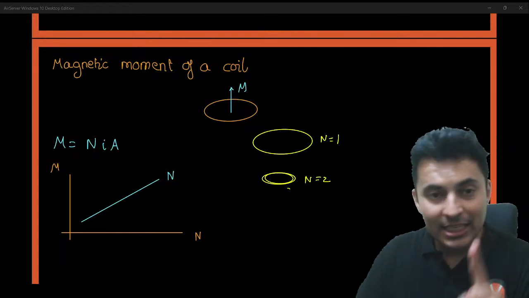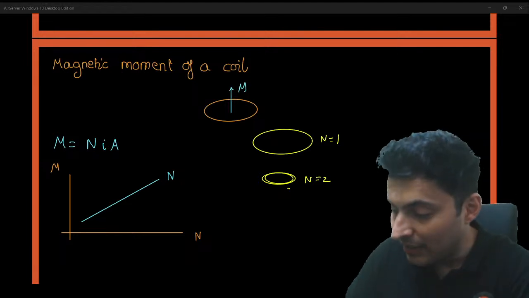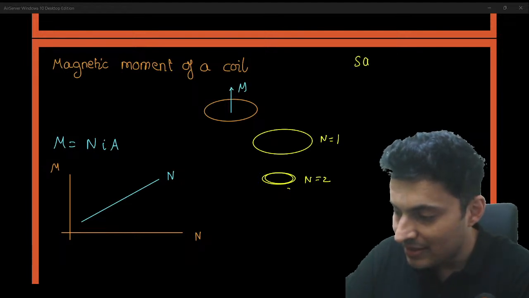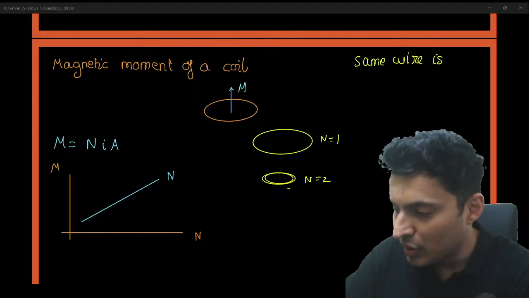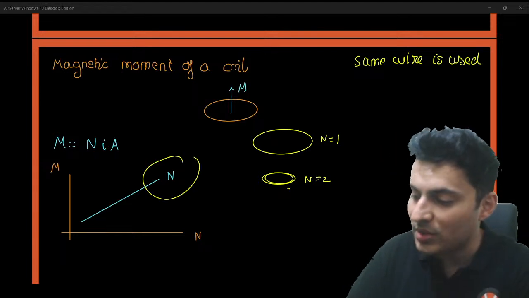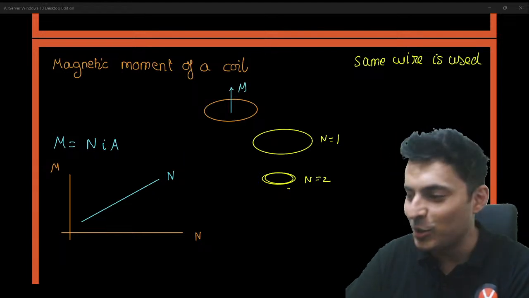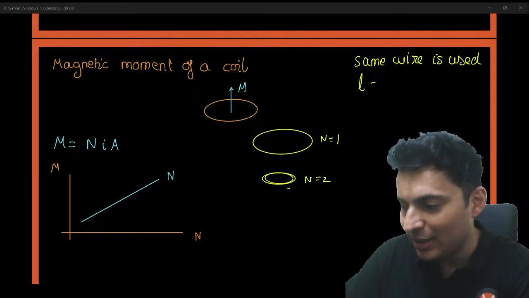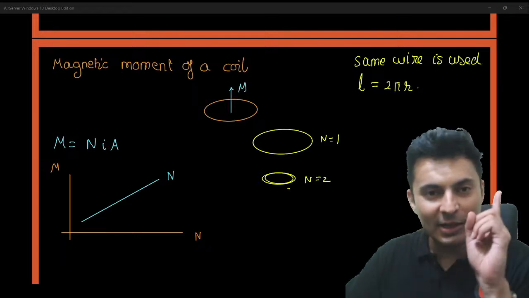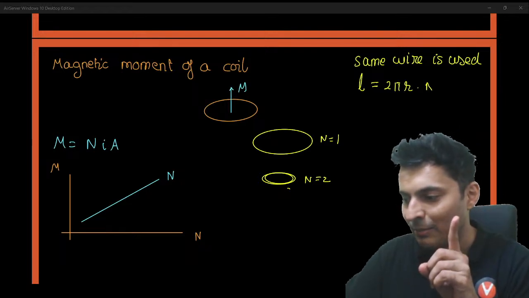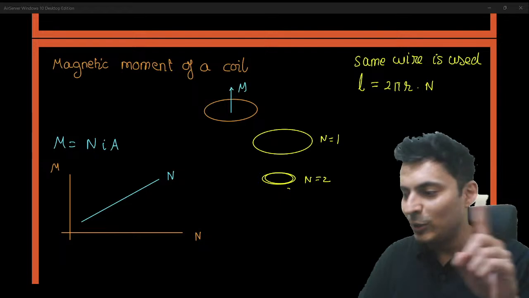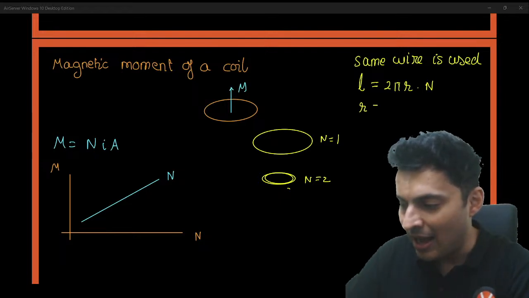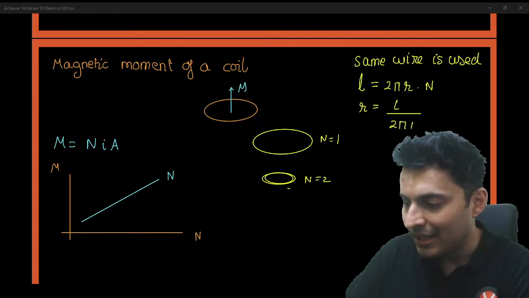So if the same wire is used, then I don't think it should be proportional to N. The length of the wire will be 2 pi r into the number of turns. That means r will be L divided by 2 pi n.